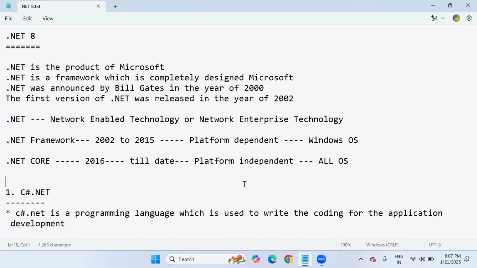What is the role of Visual Studio in .NET? It is very important to know, because once we start the programming part in .NET, the total programming we are going to write through one editor. That editor is called Visual Studio.